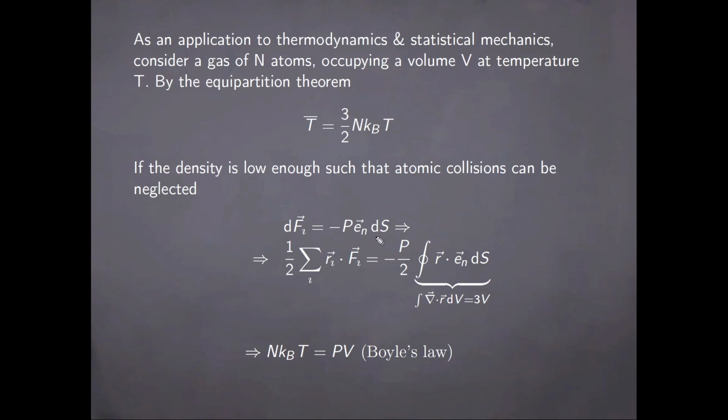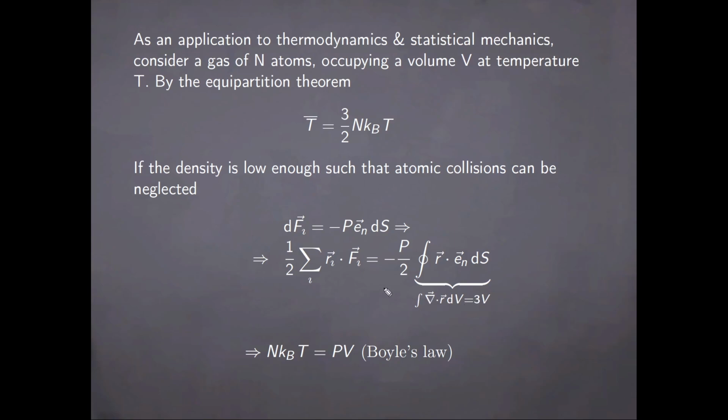And as such, with this expression, it's really simple to calculate the sum here by converting it to an integral. So this is just going to be equal with minus p over 2 times the integral over the closed surface of the container of the dot product between the radius vector and the normal to the surface. And then by Gauss's theorem, this can be converted to a volume integral of the divergence of the integrand, and the divergence of the radius vector in 3 dimensions is just the scalar 3, so the entire integral is equal to 3 times the volume.